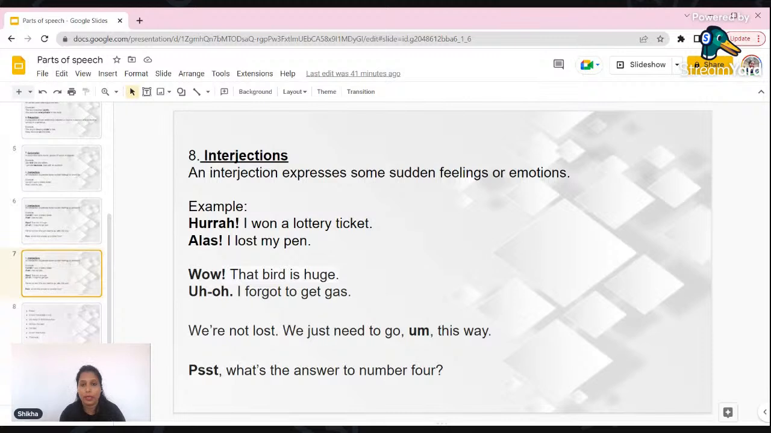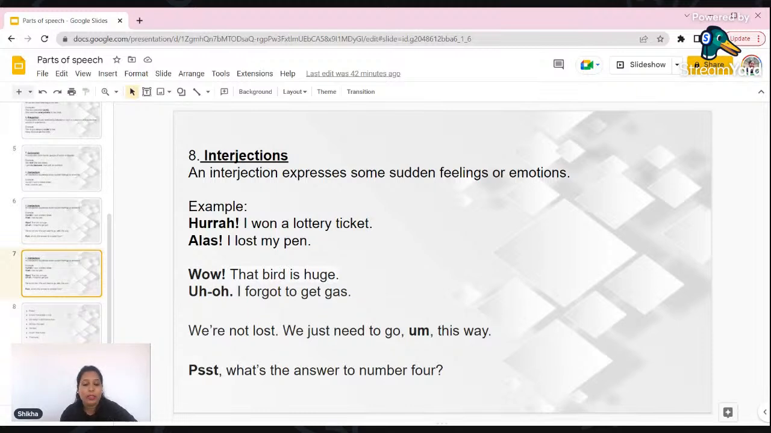For example, hooray. Whenever we say hooray, that means we are expressing our happiness, our joy. Okay, so, "Hooray, I won a lottery ticket." So what is the interjection here? It is "hooray." "Alas, I lost my pen." This interjection, that is "alas," is always used to express our sadness. मतलब मेरा पेन खो गया, मेरा पर्स खो गया. "Alas," I'm so sad. My pen is lost. I have lost my purse.